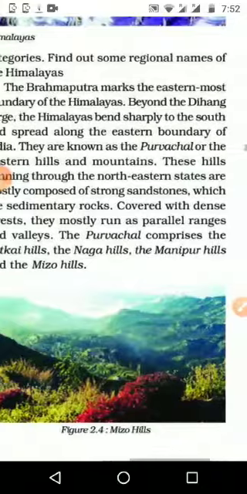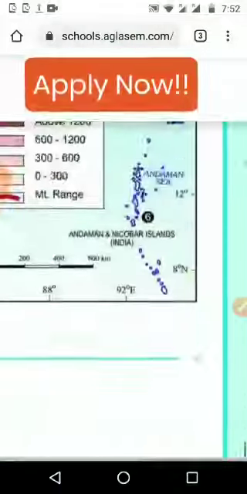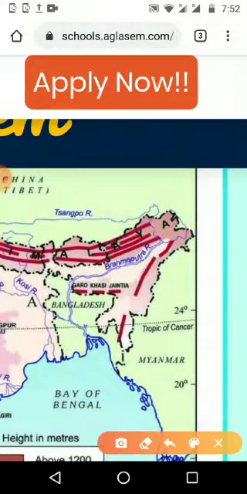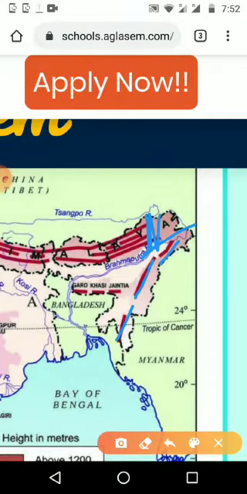And the Himalaya bends sharply to the south, spreading along the eastern boundary of India. They are known as the Purvanchal or the eastern hills and mountains. What is Purvanchal? It means the Himalayas. We can see in the Nagaland area, Mizoram area, that the Himalaya ends here and comes to the southern side according to the Indian boundary. These 3 or 4 hill ranges all together we are calling Purvanchal.